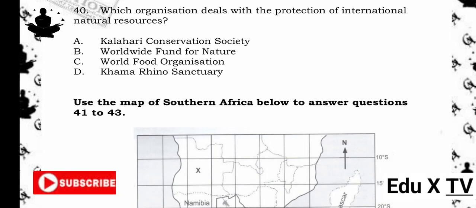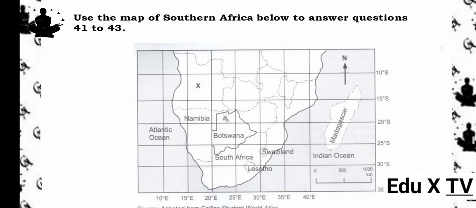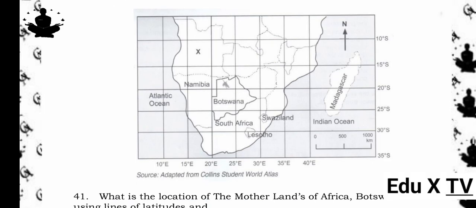40. Which organization deals with the protection of international natural resources? A. Kalahari Conservation Society. B. Worldwide Fund for Nature. C. World Food Organization. D. Kama Rhino Sanctuary. The answer is B. Worldwide Fund for Nature. Reason being, the WWF (Worldwide Fund for Nature) is a global organization focused on protecting the environment and conserving natural resources. Use the map of southern Africa below to answer questions 41 to 43.